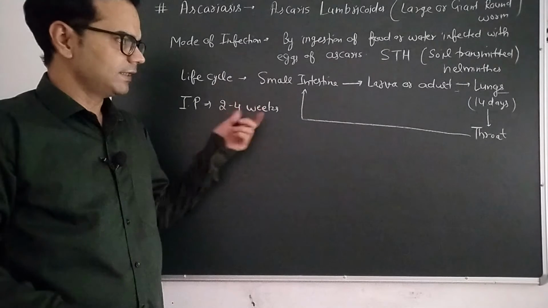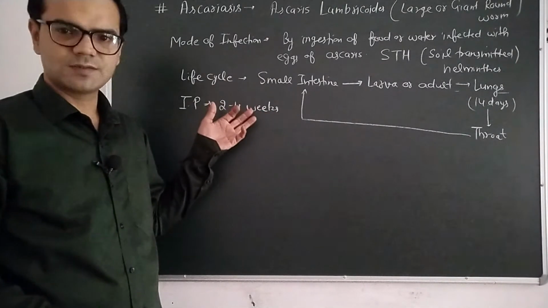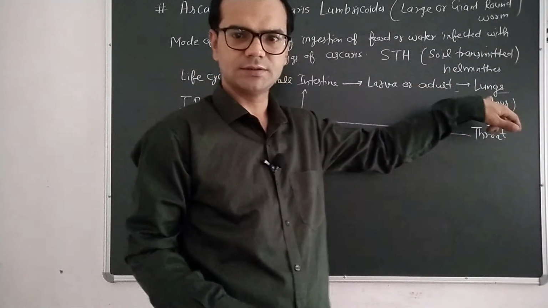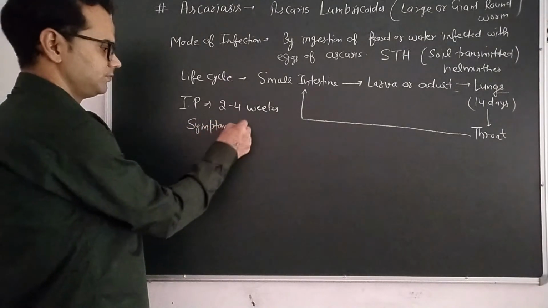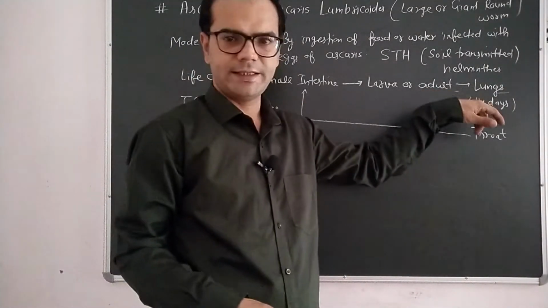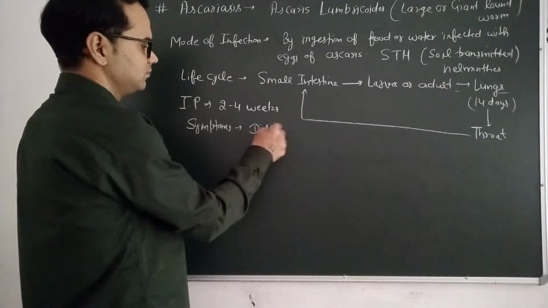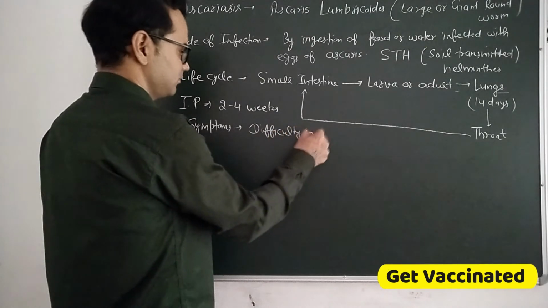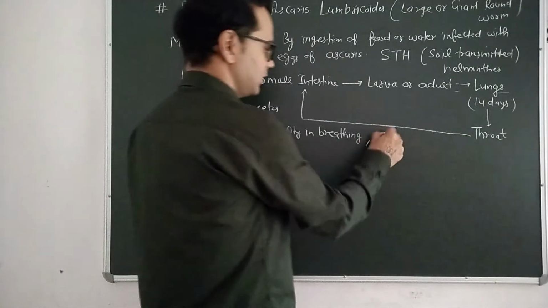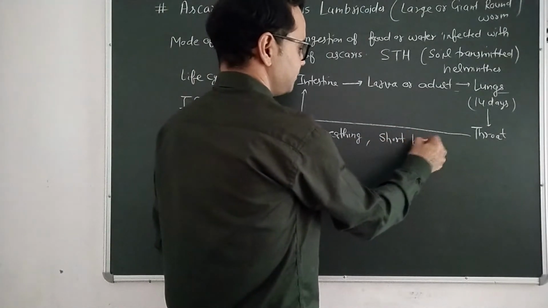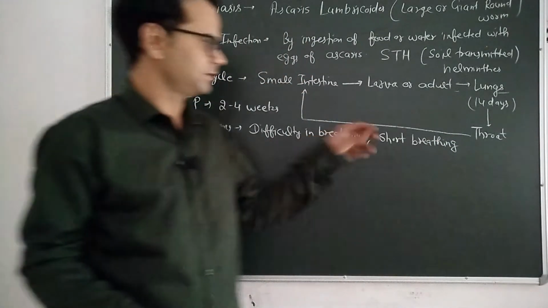At the initial stage there are no serious symptoms, but at a later stage symptoms start in the lungs. When the adult form attacks the lungs, there is difficulty in breathing, or short breathing.